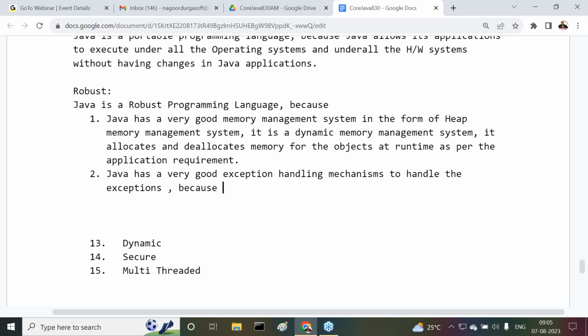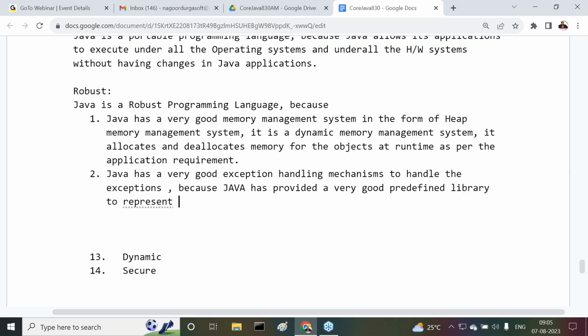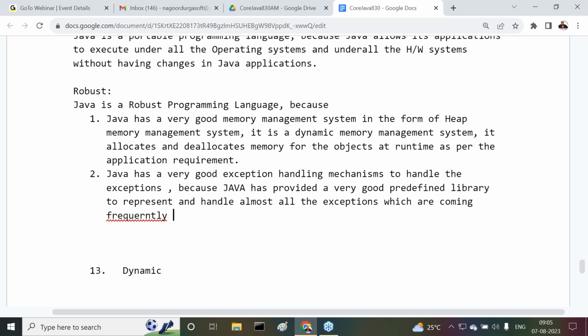Because Java has provided a very good predefined library to represent and handle almost all the exceptions which come frequently in Java applications.